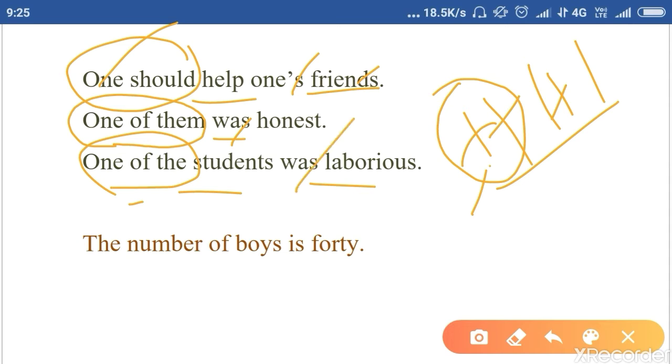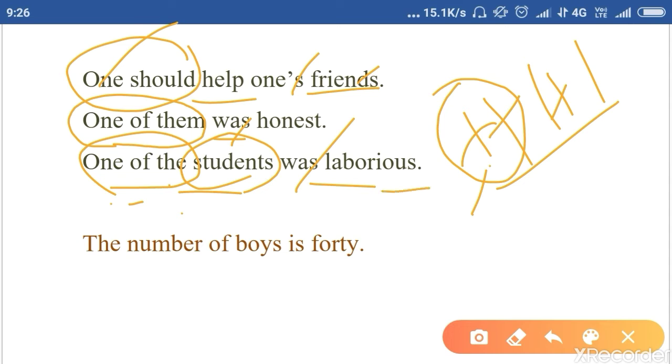And let me tell you another rule. One of the is always followed by a plural noun. You have to watch this video. You have to read these rules three times, four times. Only then you can understand.